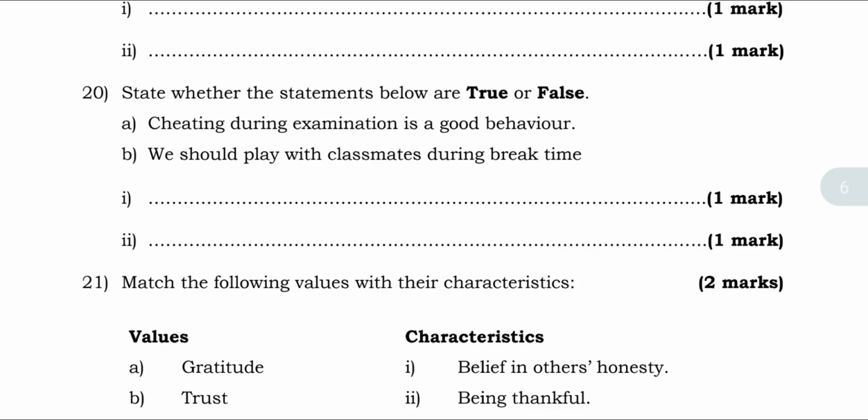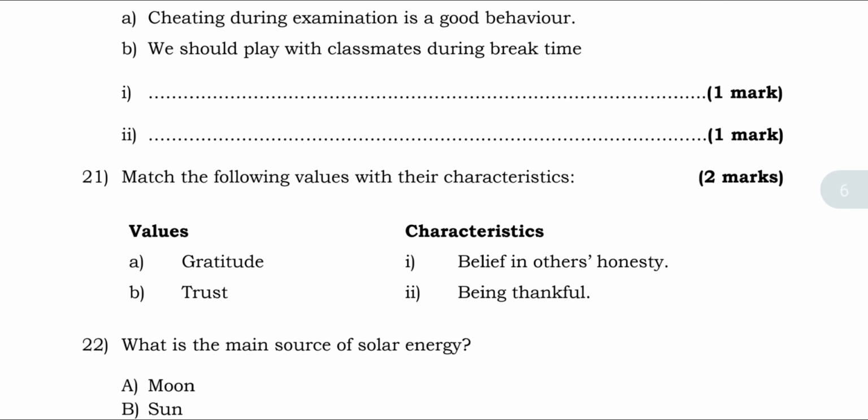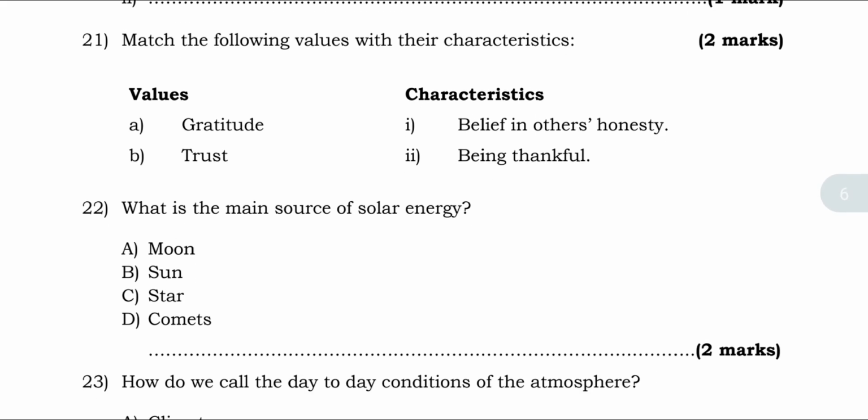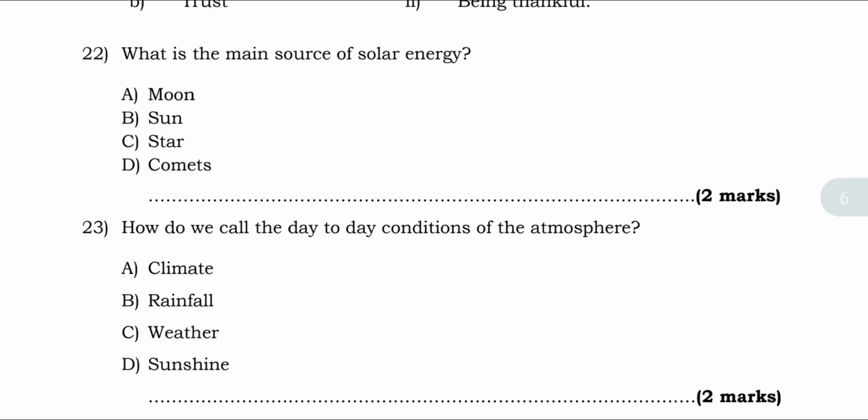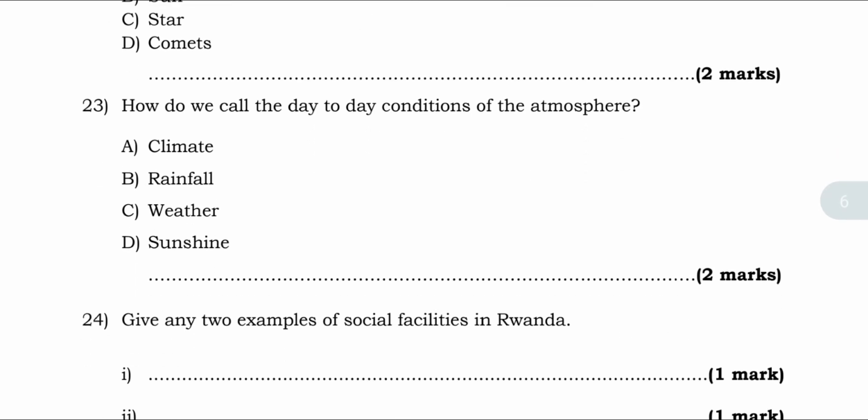20, state whether the statement is true or false. Cheating during exam is a good behavior. That is false. We should pray during. Match the following values with their characteristics: gratitude and trust, belief in others, honesty, and being thankful. 22, what is the main source of solar energy? Moon, sun, stars, and comet. Of course, that is sun.